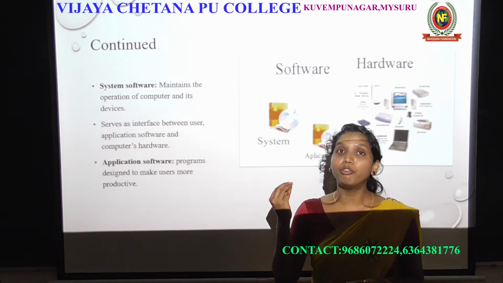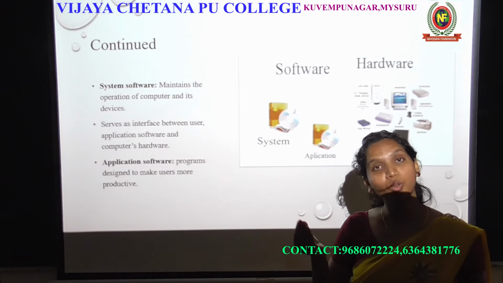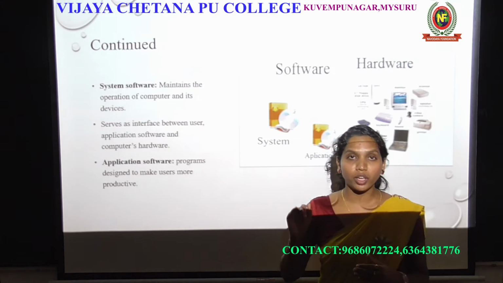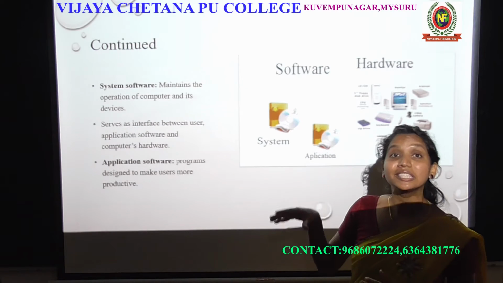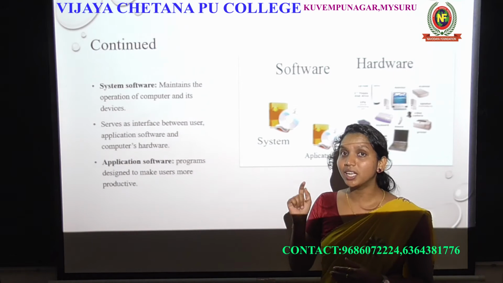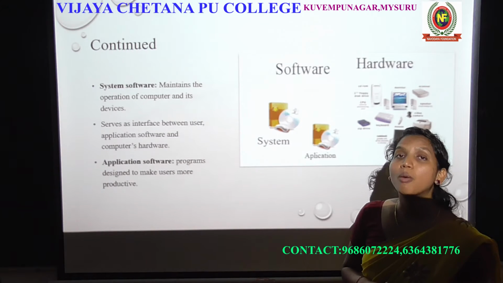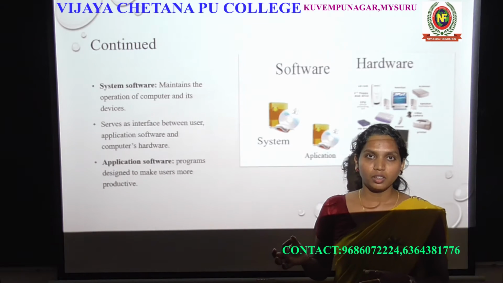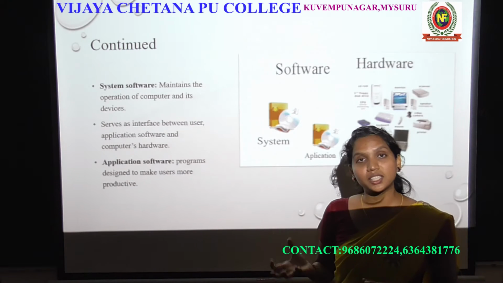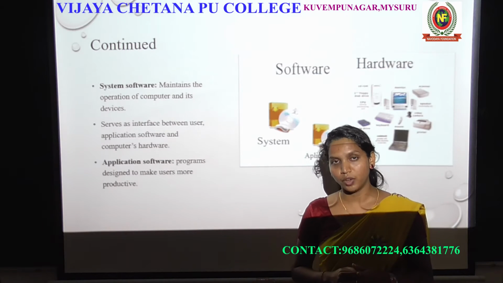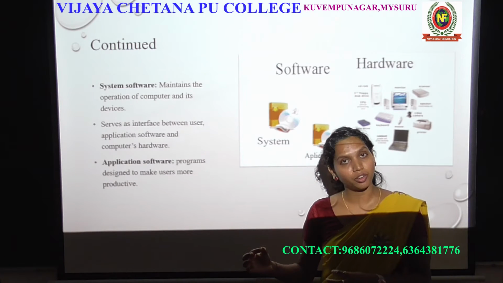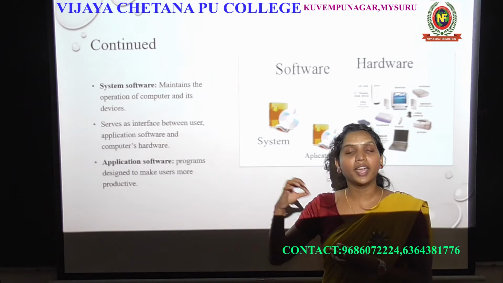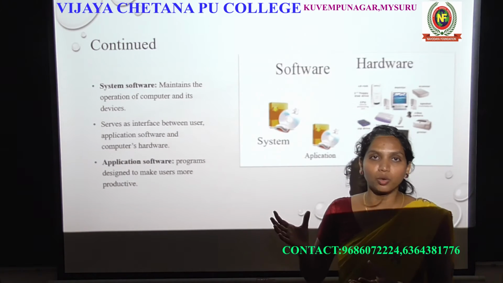In a computer, it is Windows, Linux, Unix. When you buy a new computer or laptop and install the software, the operating system is a system software. Using that operating system only can you use the computer. Without an operating system, can you use the computer or any laptop? No. Without Android or Mac software, can you use your mobile?